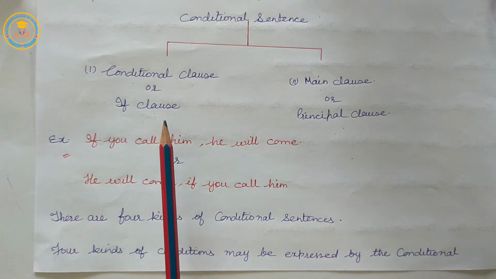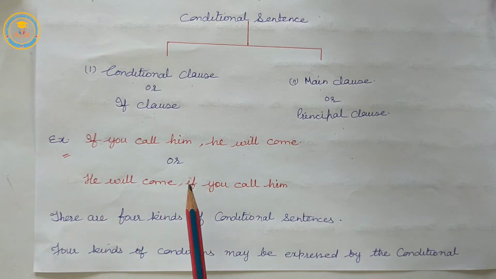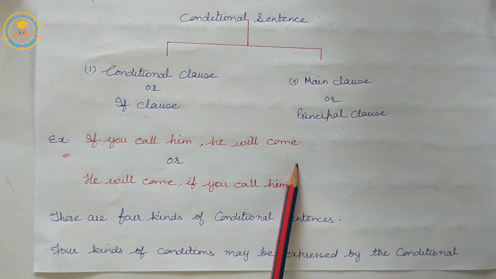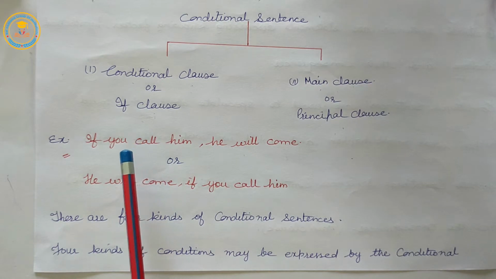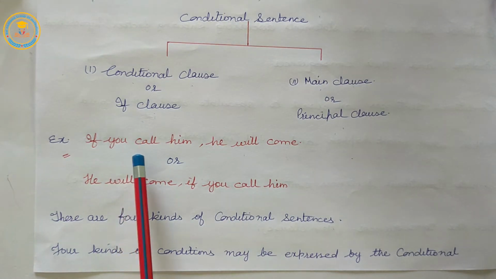A kind of condition is expressed by this clause. The second part, he will come, is called the main clause, which expresses the result of the condition given in the if clause.